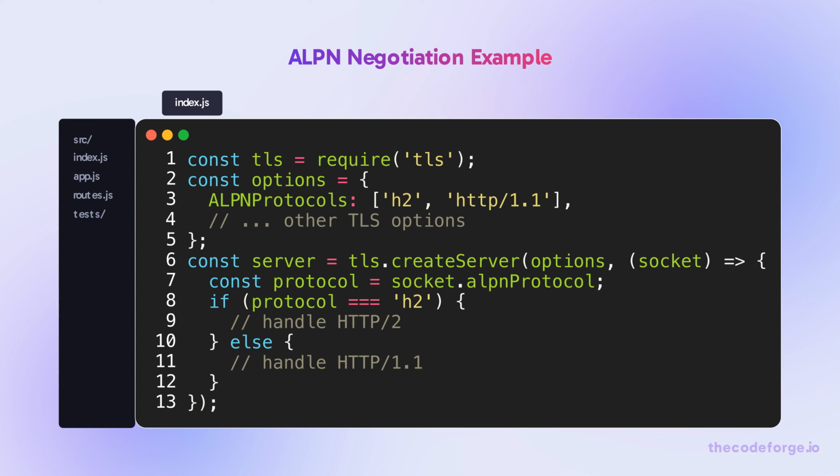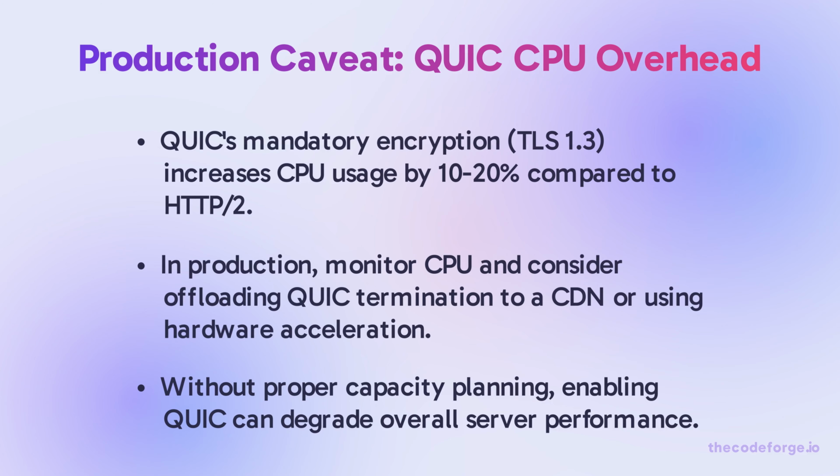The article mentions ALPN, but doesn't show code. Here's a Node.js example that negotiates HTTP 2 or HTTP 1.1 via ALPN, with a fallback to HTTP 1.1 if HTTP 2 is not supported. QUIC's mandatory encryption, TLS 1.3, increases CPU usage by 10 to 20% compared to HTTP 2. In production, monitor CPU and consider offloading QUIC termination to a content delivery network or using hardware acceleration. Without proper capacity planning, enabling QUIC can degrade overall server performance.